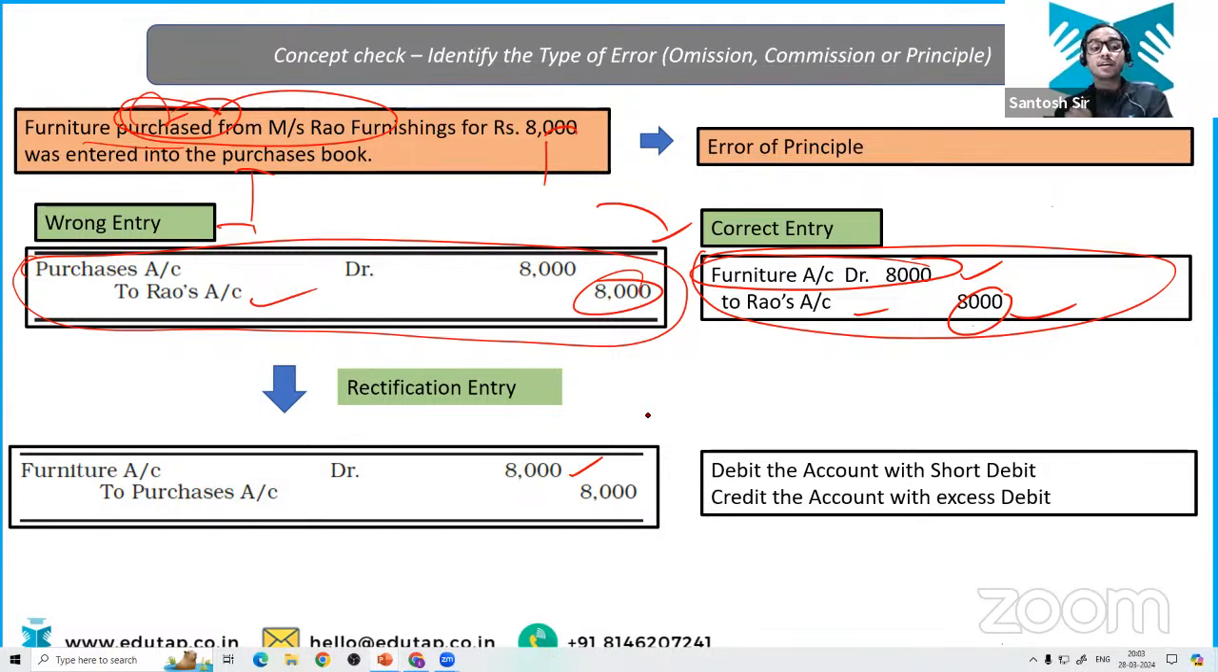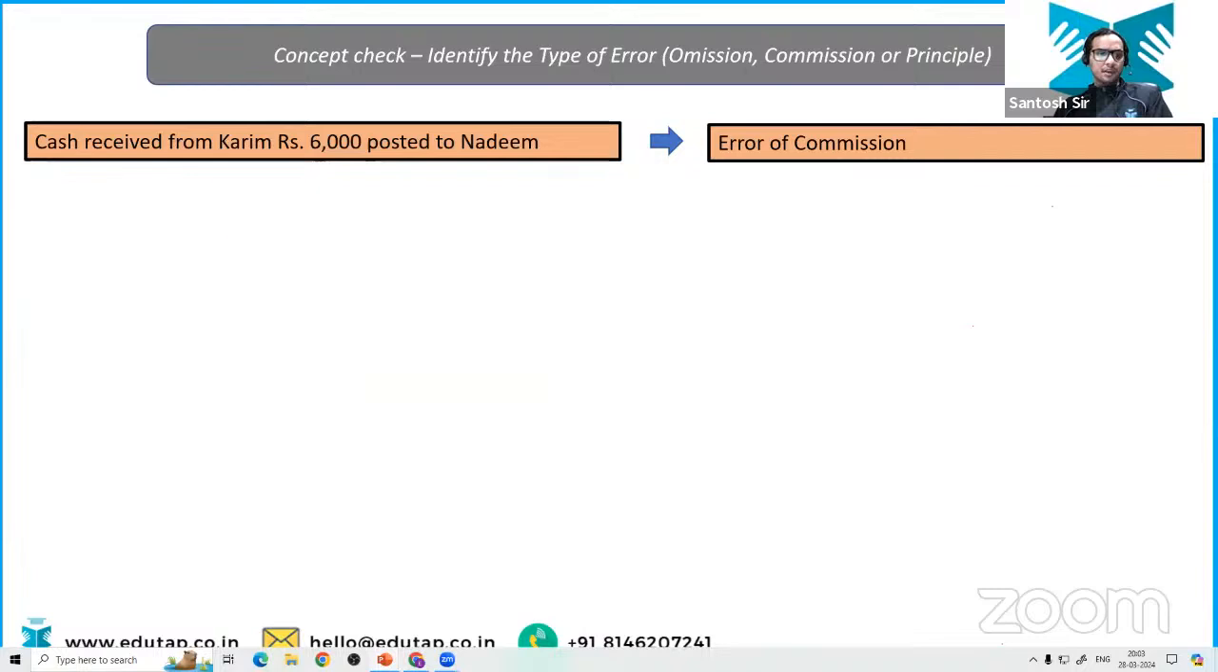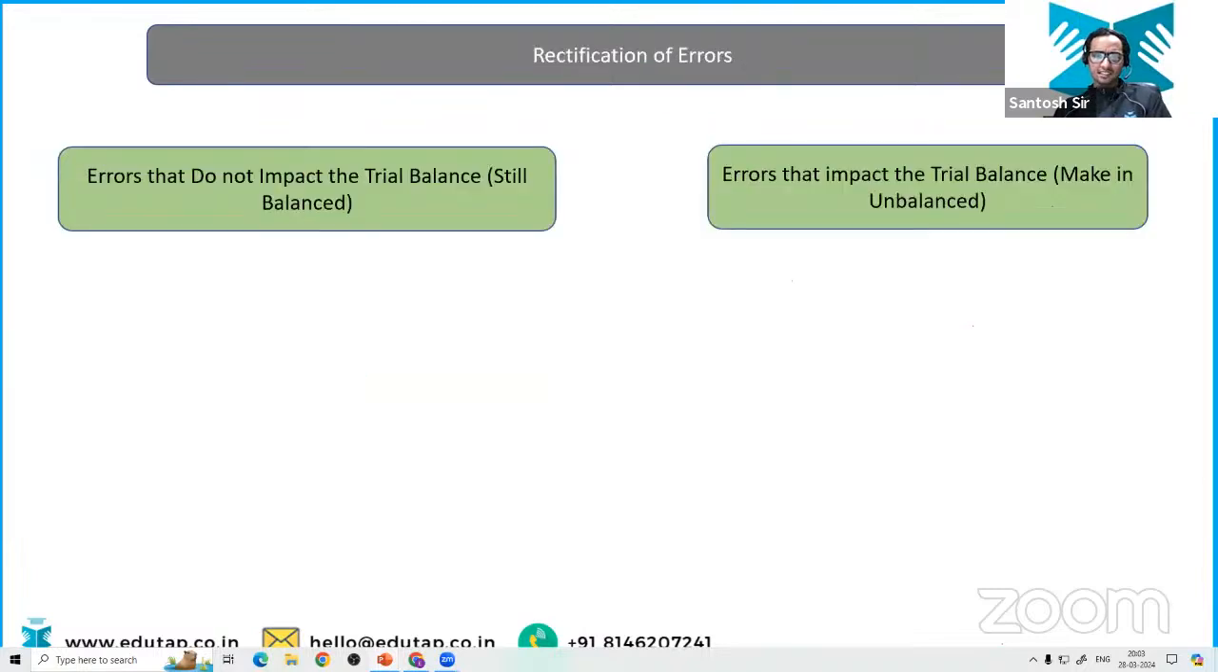Now what should be in the credit? This purchase account has been over debited by 8,000. It should not have been done. This purchase account should not have been debited by 8,000, so it is incorrect. So you have to nullify it, you have to cancel it. So you are going to credit it. Easy enough. Very easy. Chalo. Okay. Let's move to the next entries. Okay. So we have done this.